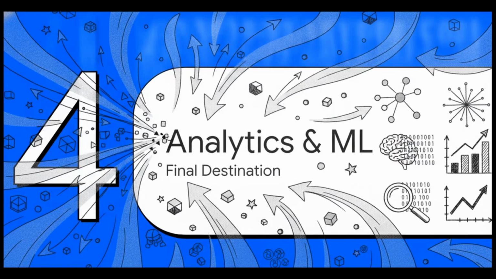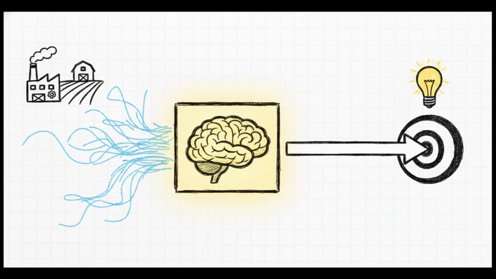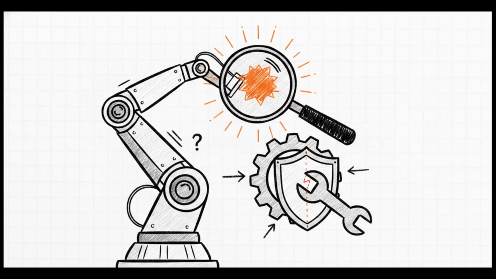And that brings us to Section 4, analytics and machine learning, the final destination. This right here is the ultimate realization of edge computing. It's what we've been building toward. The realization of big data analytics, the application of predictive analysis, and utilizing open-source tools for edge ML. This is where we finally turn millions of raw metrics from that factory floor or that farm into active, decision-making intelligence.